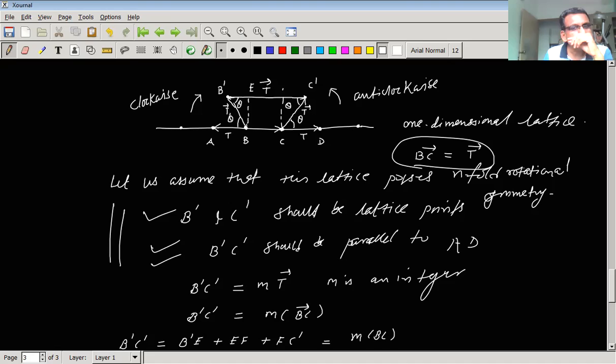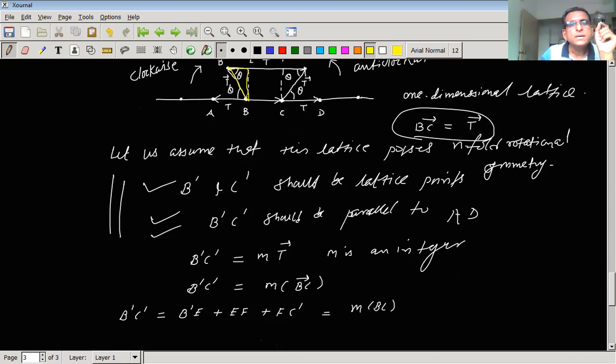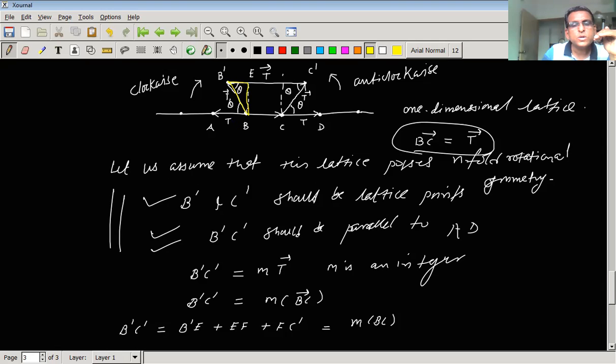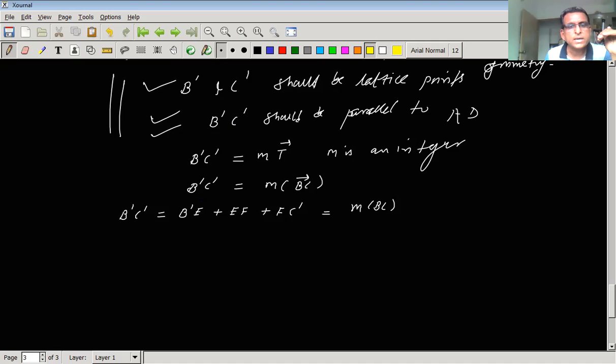सो हियर वी कॅन सी बी डॅश ई आणि बी हा राईट अँगल ट्रायंगल आहे, त्याच्यामधला हा जो अँगल आहे तो थीटा आहे. So B dash E will be equal to simply T cos theta, because B dash E happens to be the adjacent side and this vector T happens to be the diagonal in this case. So the value of B dash E will be equal to T cos theta.